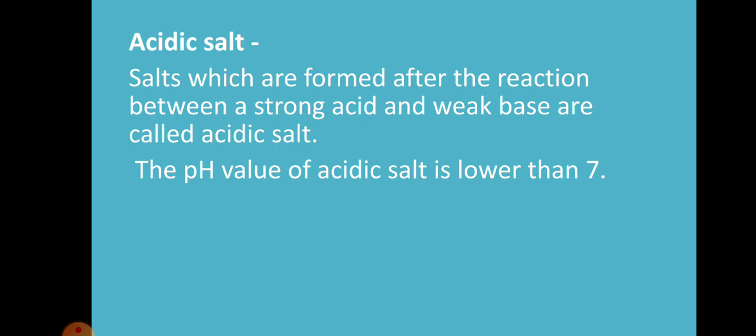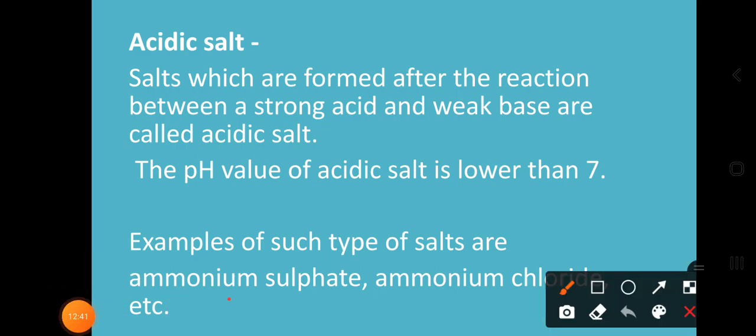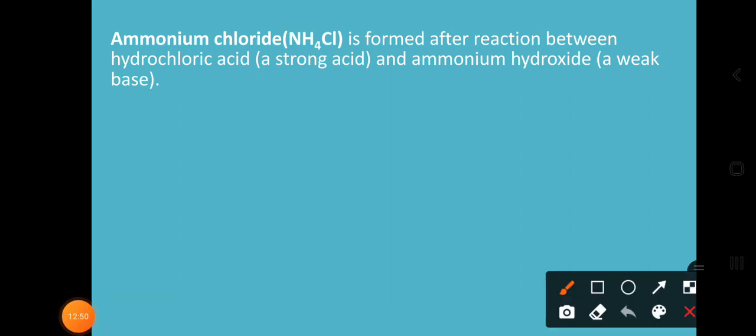What is the pH value of an acidic salt? It is lower than 7. Examples of such types of salts are ammonium sulfate, ammonium chloride, etc. So let's discuss these acidic salts. The first salt we have taken here is ammonium chloride, NH4Cl.